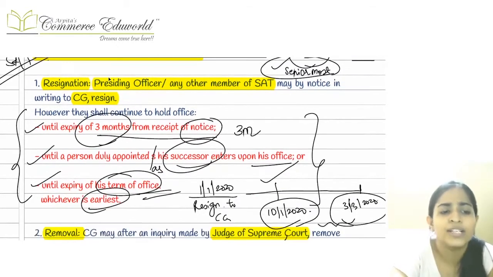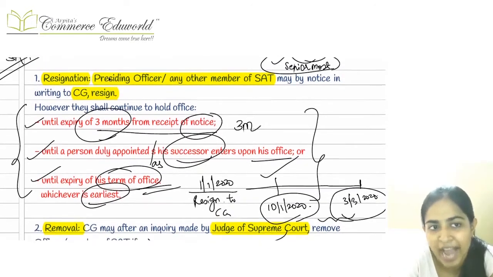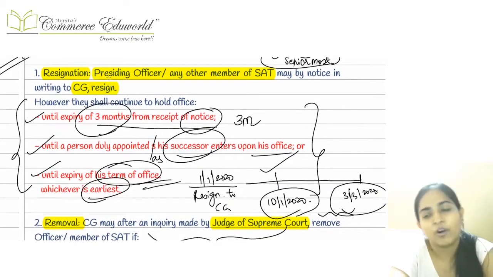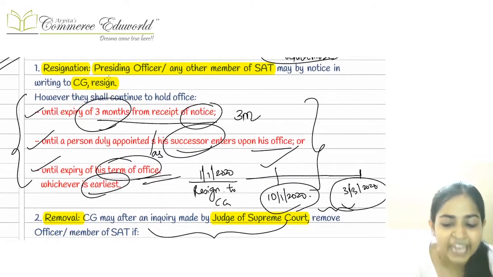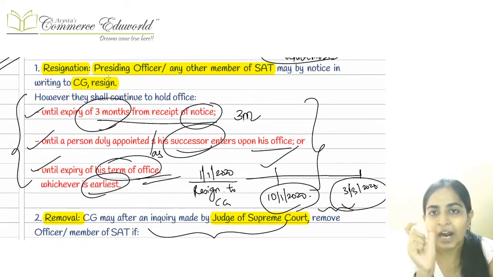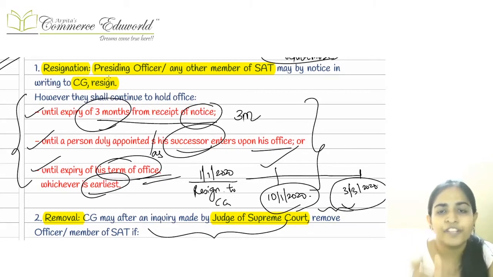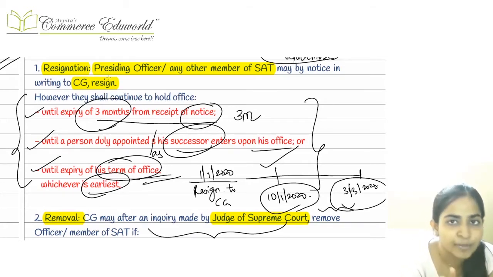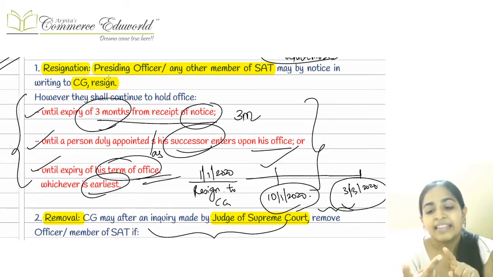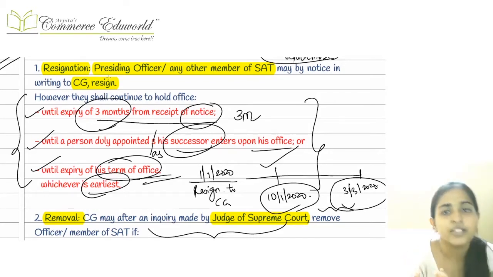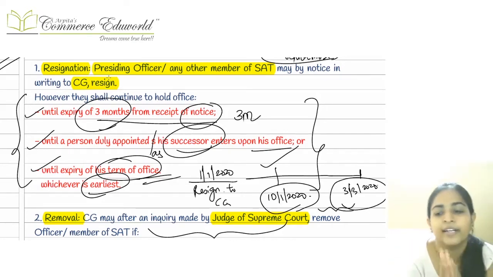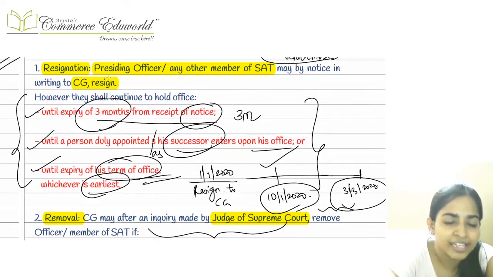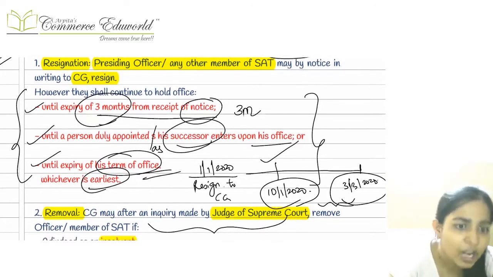Now, coming on to the 2 points, which talk about resignation and removal. These people, presiding officer or judicial or technical member, even they can resign their office, and whenever they resign, they have to still hold their office till a particular period, whichever is earlier of 3 dates. Okay, 3 months notice has to be given by them. Then till their successor enters upon their office, or till their term gets over. Out of these 3 dates, whichever is earlier, till this particular date, they have to still be there in their office. Before this, they cannot vacate their office.